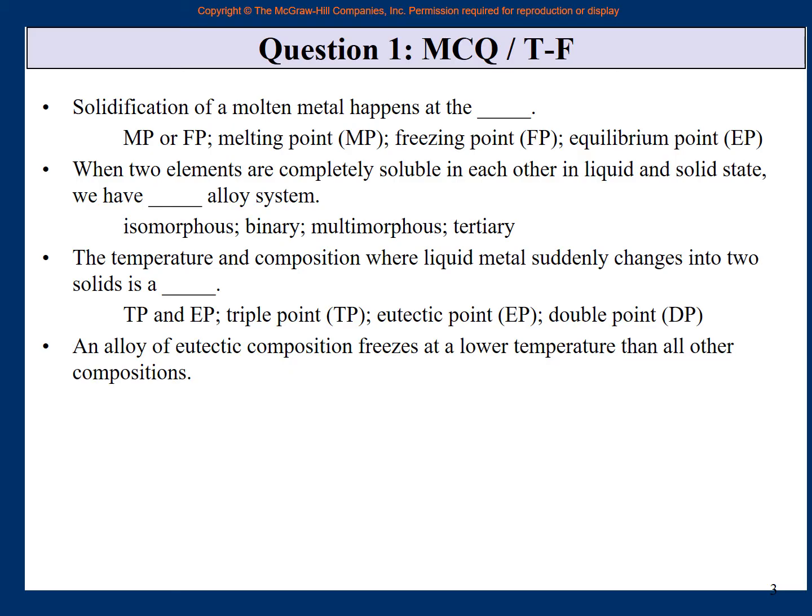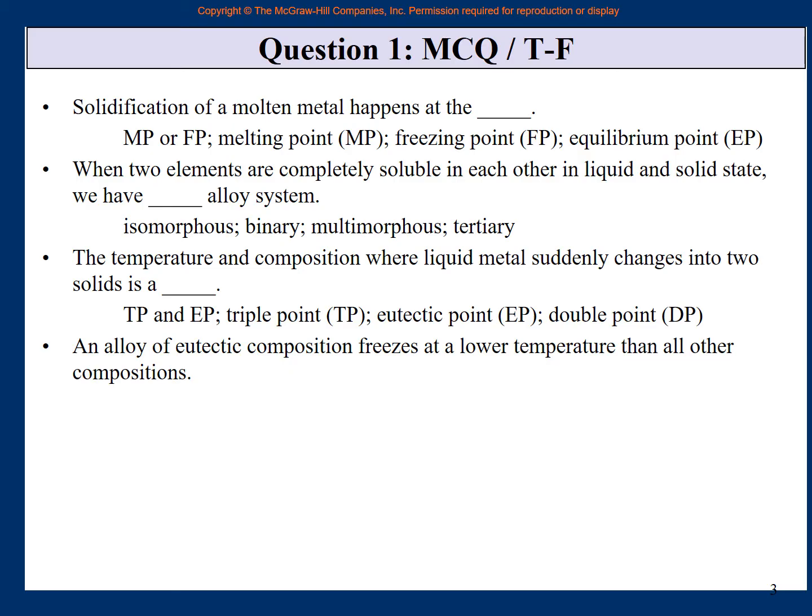point we have just shown you. There is a liquidus line, right? There is a liquidus line on the left. There is a liquidus line on the right, because there are two solid phases. So on the left side of the phase diagram, there is a liquidus line for alpha solid, for example. On the right side, there is a liquidus line for beta. And in between there is this eutectic point. When it is a liquidus line, then the liquid first changes into a liquid and a solid. But when it goes to the eutectic, the liquid suddenly changes into two solids.